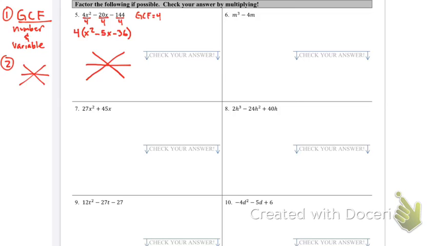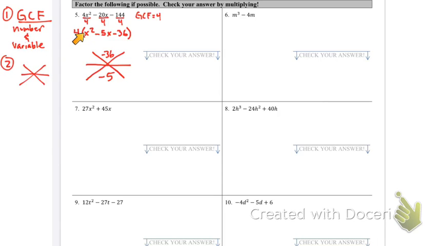So a times c goes here, so a is 1, c is negative 36, so we're going to have negative 36 here. Our b value, which is negative 5, goes here. Okay, our x squared gets split here with our a value.